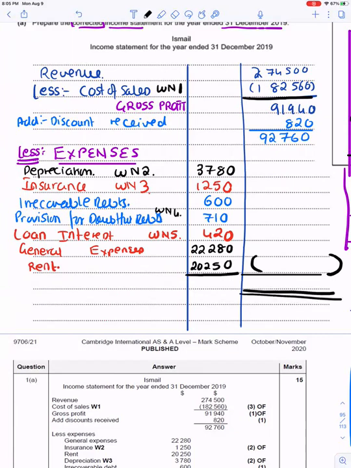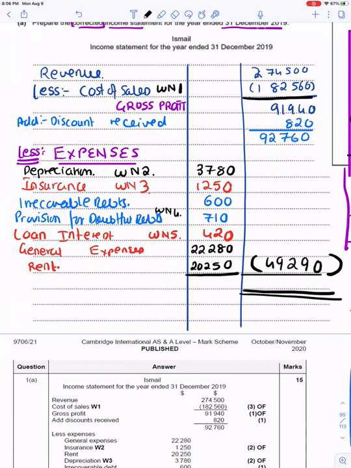Let's add all the expenses. It is 3,780. Add 1,250. Add 600. Add 710. Add 420. Add 22,280. Add 20,250. You come at 49,290.